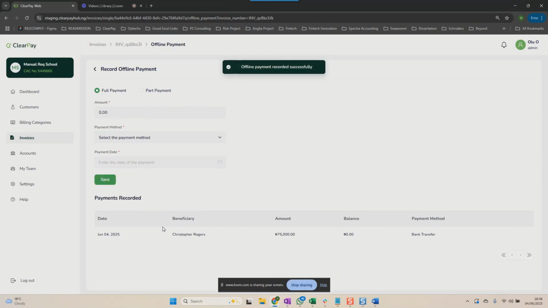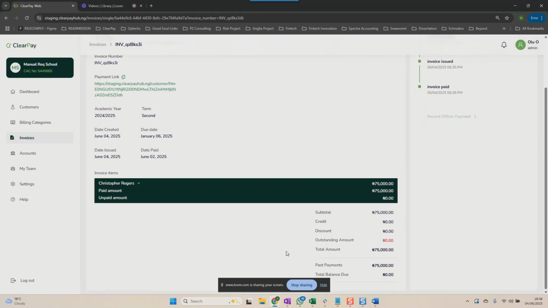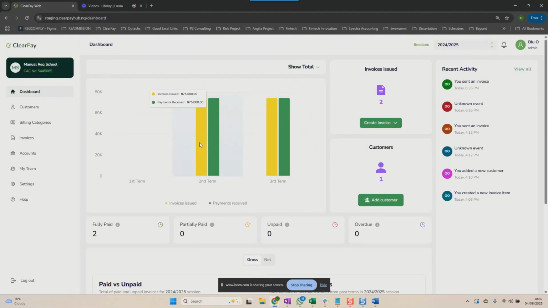So automatically this invoice has been recorded as paid, and it's already been factored into everything you're looking at. If I go back to this invoice, the status has now changed to paid without actually getting the parent to make a payment. You've been able to record their past payments, and that information now gets factored into this dashboard. As you can see, we didn't have anything on the second term for the dashboard. Now we do have an item here for 75k issued and 75k paid. So that's step one.